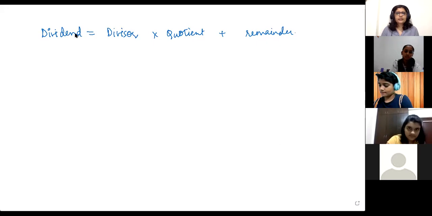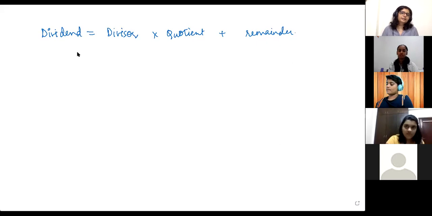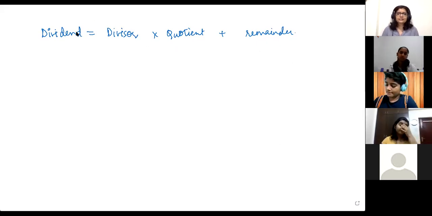All right. So this is what we'll be using. So far, you guys have used this with numbers, like if you know the dividend, the remainder and the quotient, you can find the divisor, things like that, right? So we will be using this to figure out the remainder theorem.